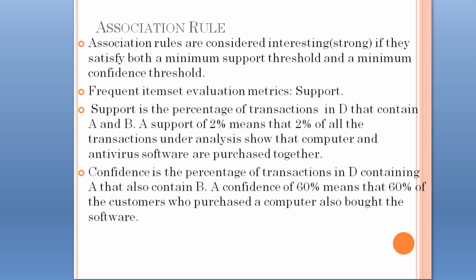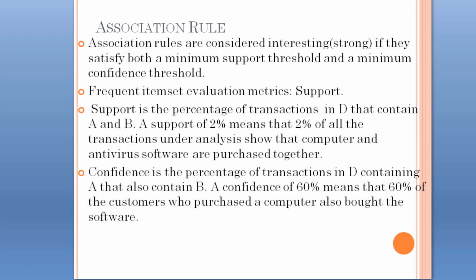Support is the frequent item set evaluation metric. So for frequent item set evaluation, we do not require confidence. Support is the percentage of transactions in a dataset D that contain items A and B. These items A and B should be frequent items.